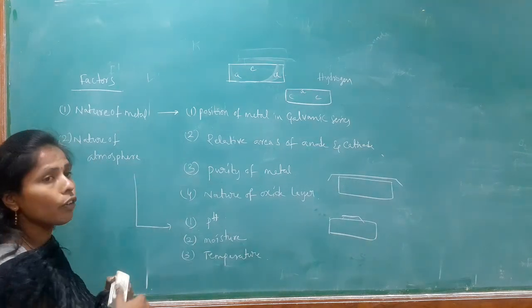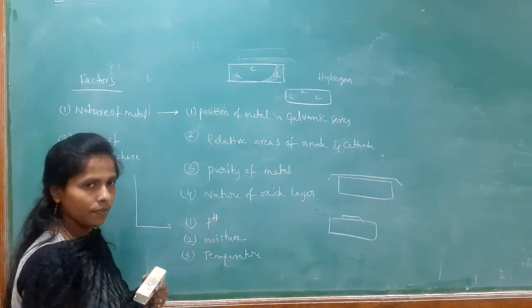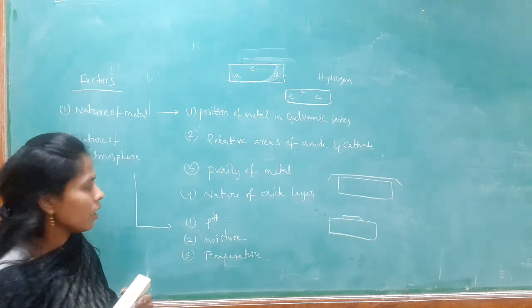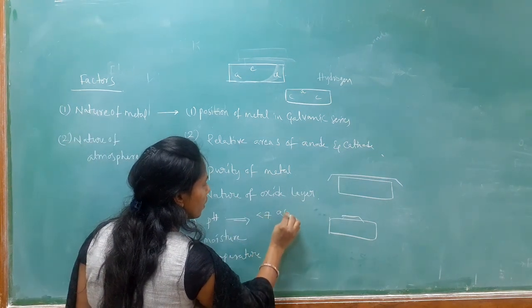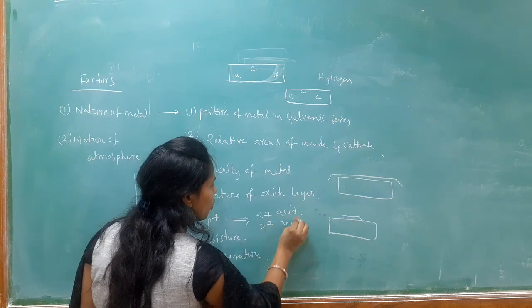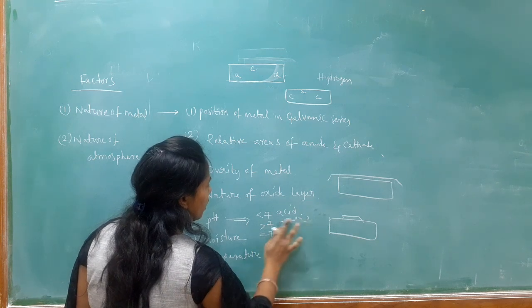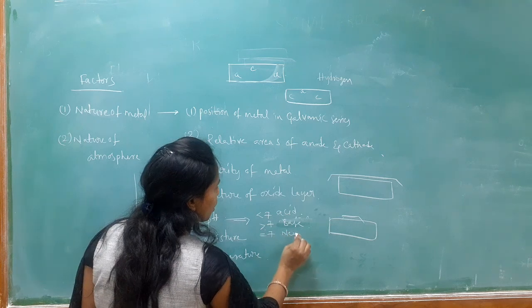And the next one, nature of atmosphere or nature of environment. The first one, pH, which we have also seen. If pH is less than 7, it is an acidic medium. If pH is greater than 7, it is a basic medium. If pH is equal to 7, it is a neutral medium.